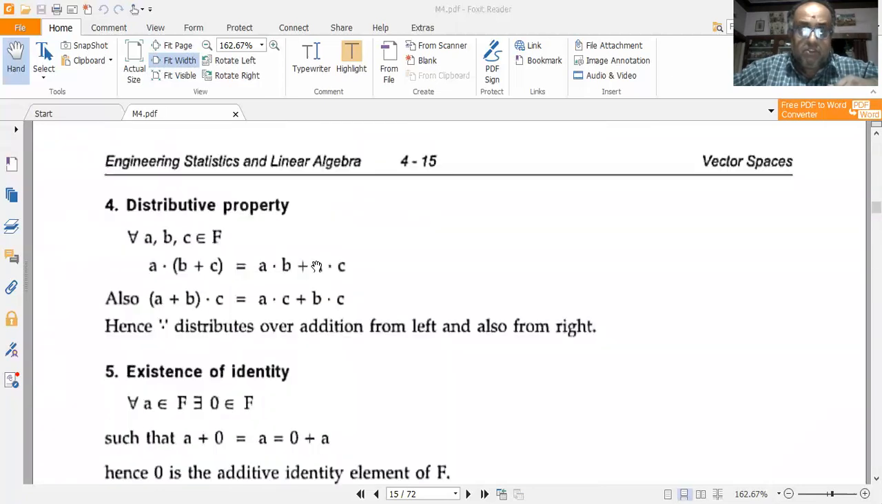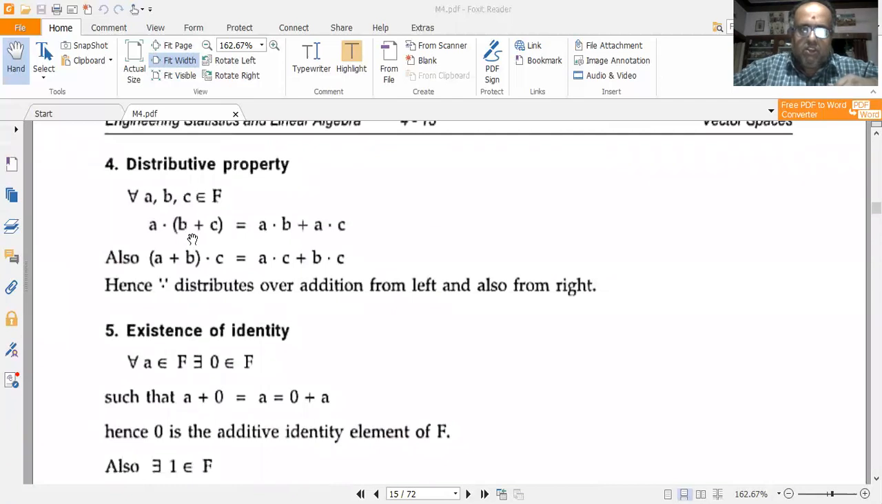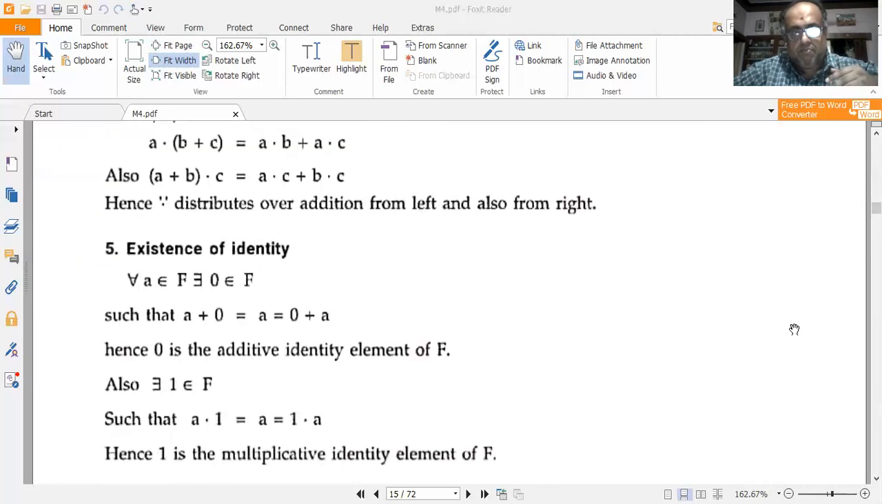Then talking about the distributive property. So for a, b, c belonging to F, I have a dot of (b plus c) is equal to a dot b plus a dot c, and (a plus b) whole multiplied with c is equal to a dot c plus b dot c. So here the dot distributes over addition from left and also from right. That is, the multiplication distributes over addition from left and also from right. So fourth property is also satisfied.